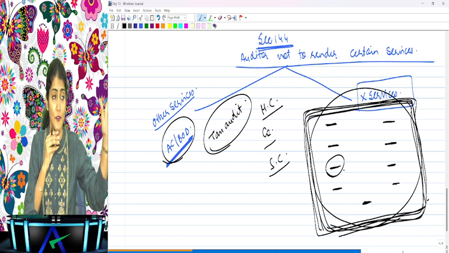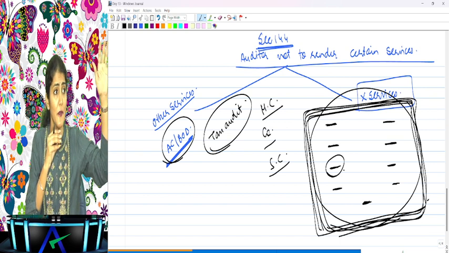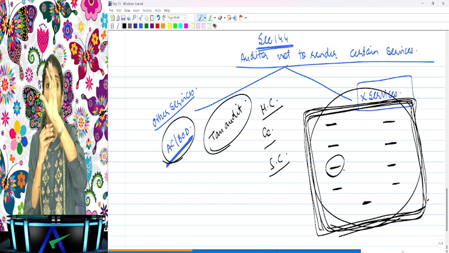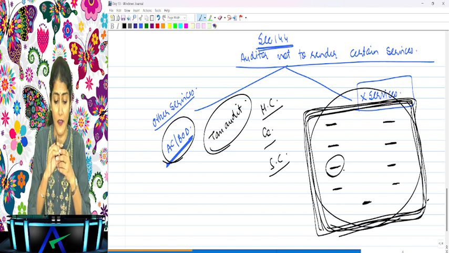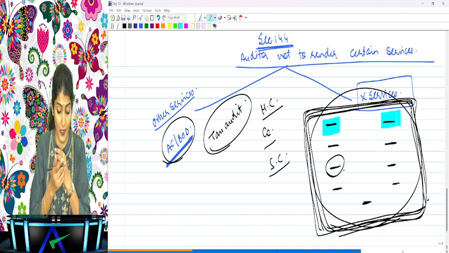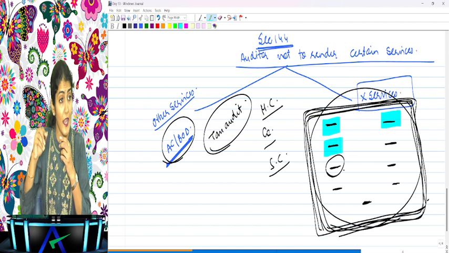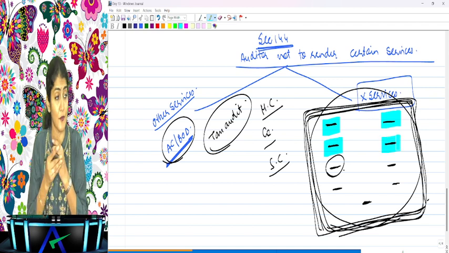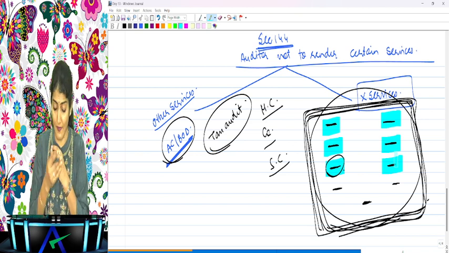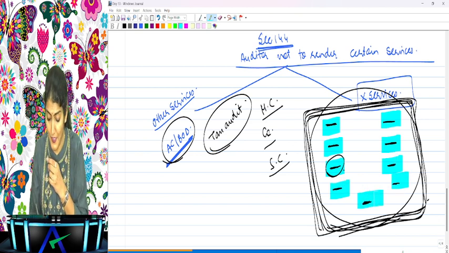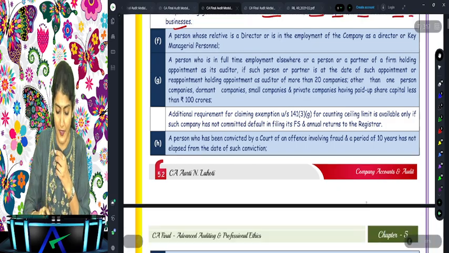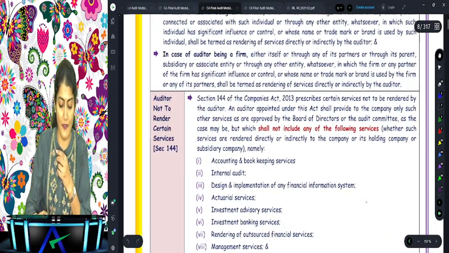So what does it say? Any other services to be rendered by a chartered accountant should be approved by the audit committee or the board of directors, but it should not include the following services. Which are the services which should not be included? Accounting and bookkeeping, internal audit, design and implementation of financial information system, outsourced financial services, investment advisory services, investment banking services, actuarial services, management services, and any other kind of services as may be prescribed. Are you getting that?